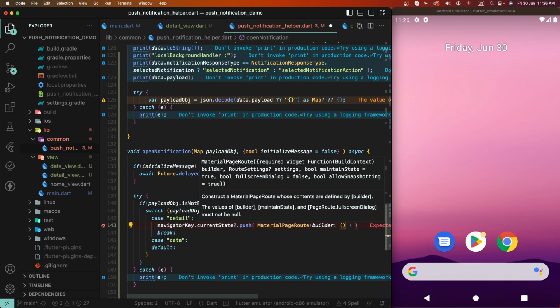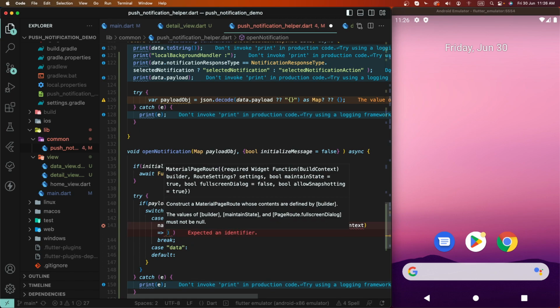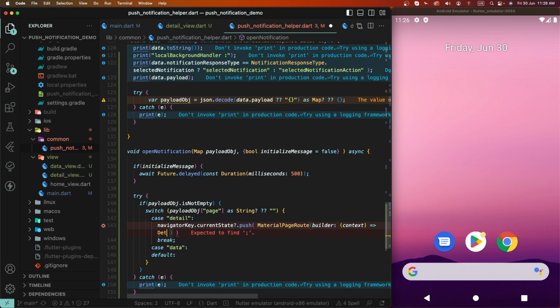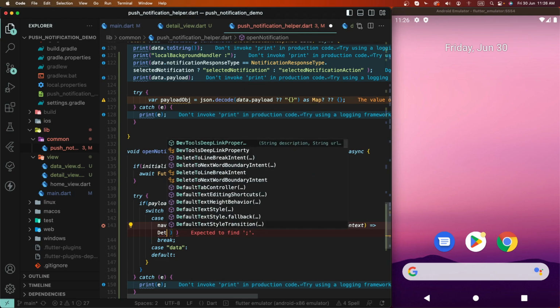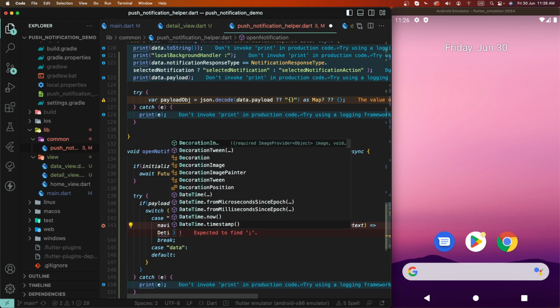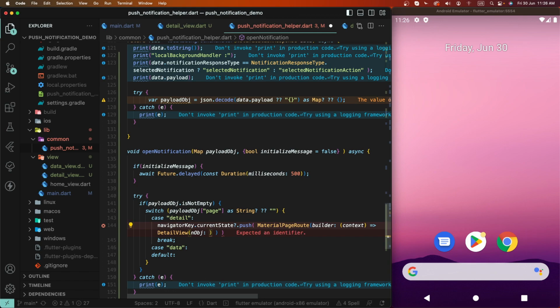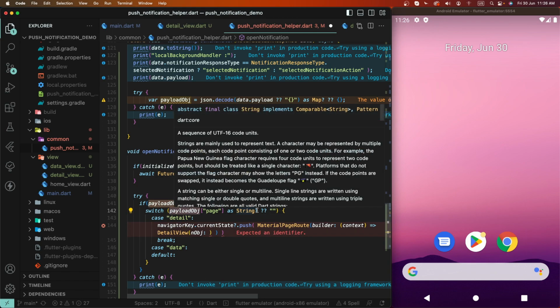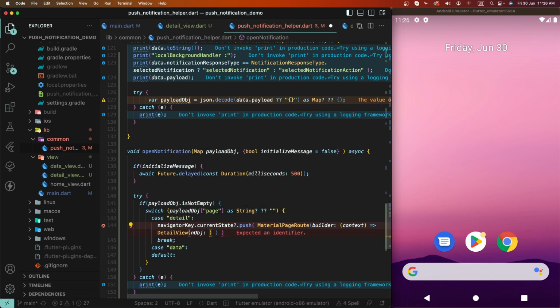We need to create here the material routes, and to set here we need to write down here the detail view, and we need to pass this payload, and we need to put semicolons.